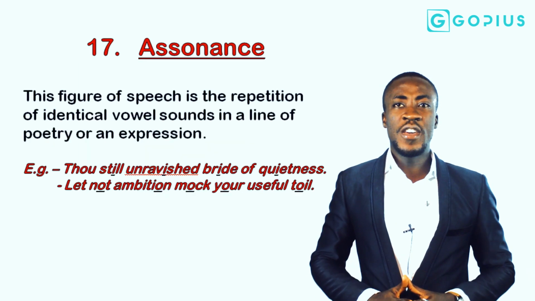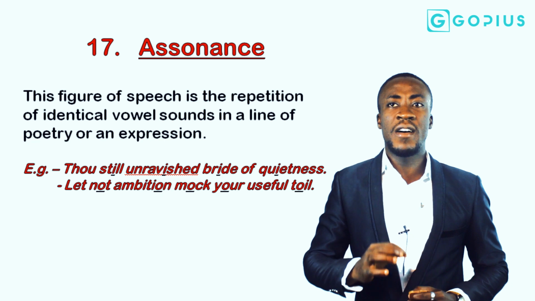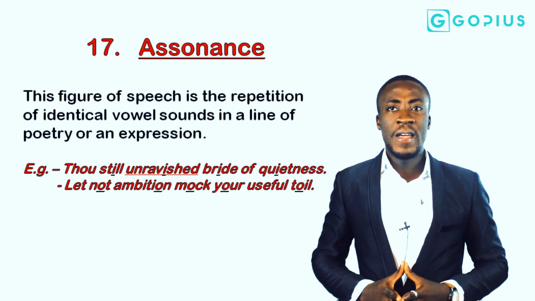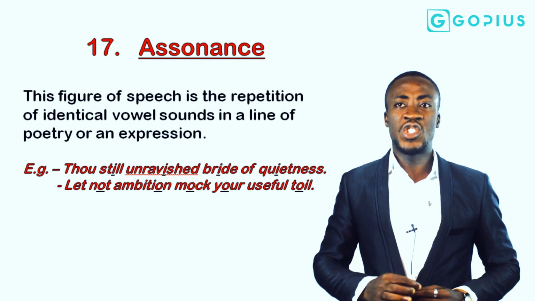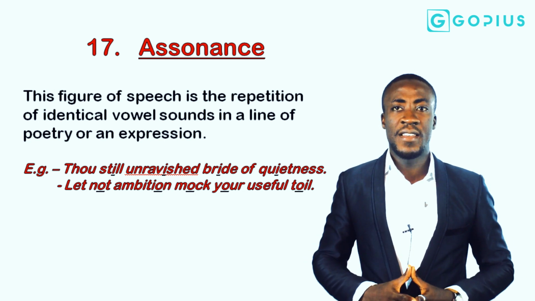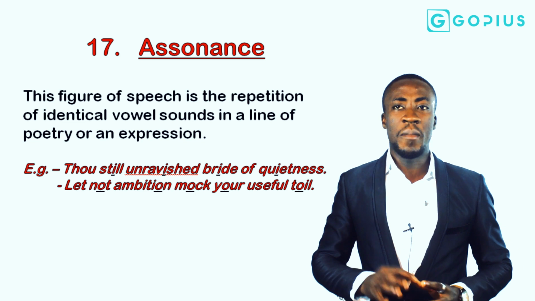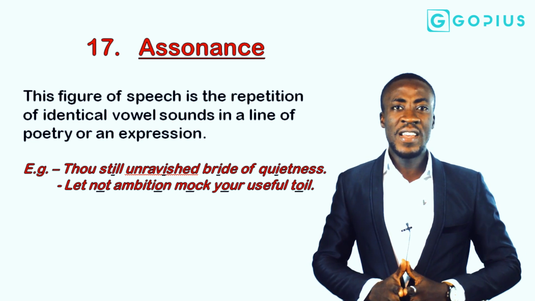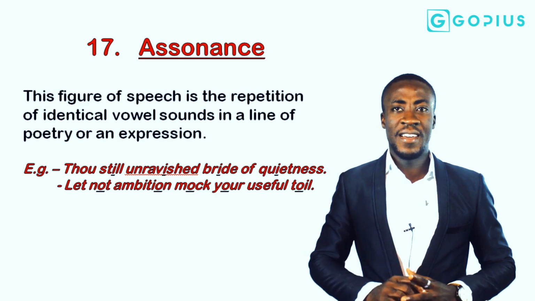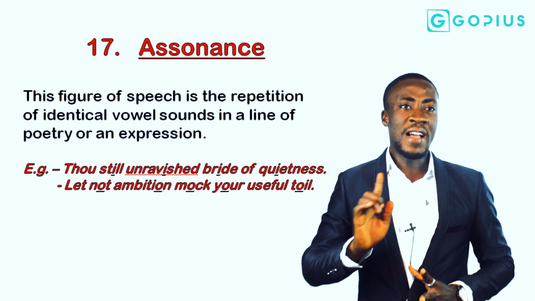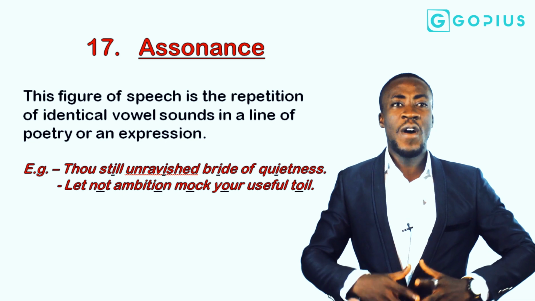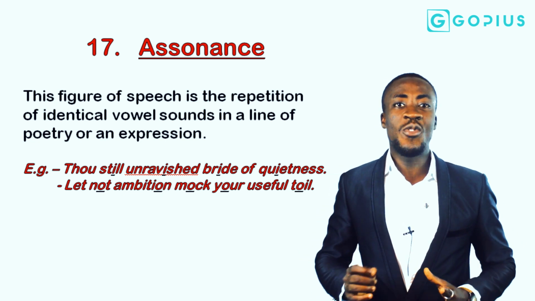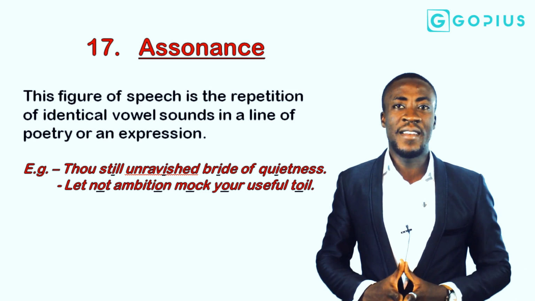This figure of speech is a repetition of identical vowel sounds in a line of poetry or expression. Thou still unravished bride of quietness, let not ambition mock your useful toil. In those two examples, you can see the vowel sound E in the first word as regards the second word, and then another vowel sound I, a diphthong though, has been used, and another diphthong in quietness in the last word.